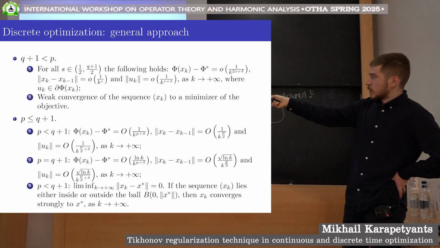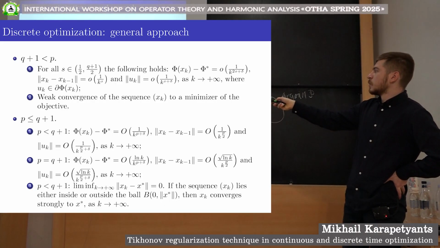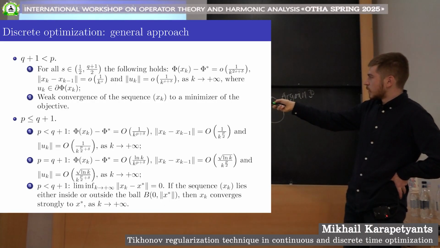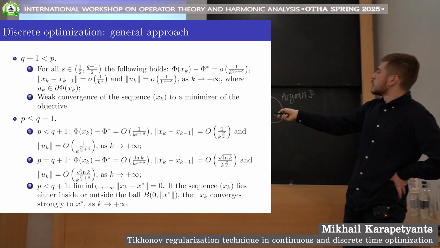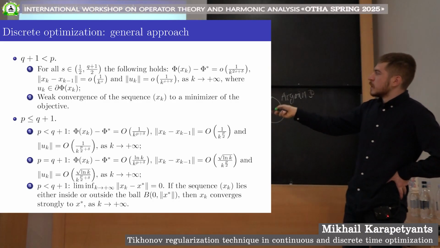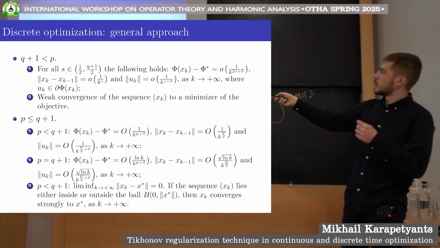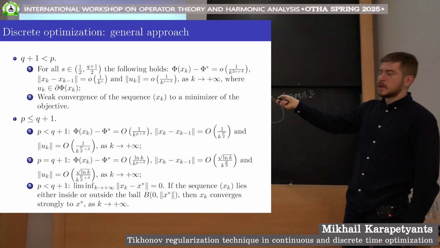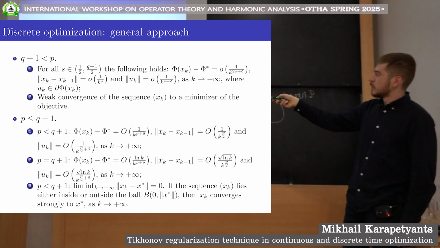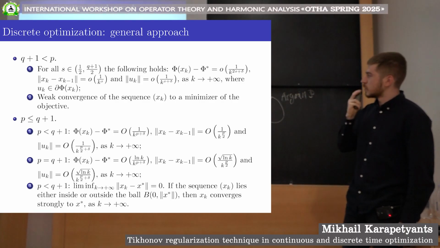Under this choice of parameters, which obviously don't intersect, we have a slightly worse convergence of the function values, and we have strong convergence of the iterates. So the problem is that we cannot have fast convergence of the function values and strong convergence of the iterates at the same time, because these settings don't intersect. Different choices of parameters are required in order to obtain these two major results.